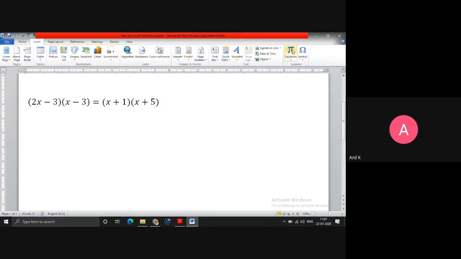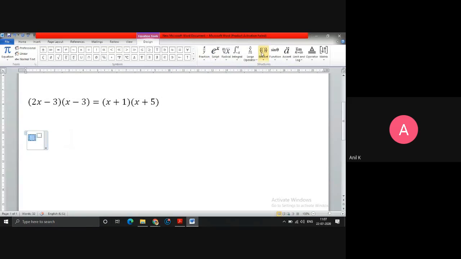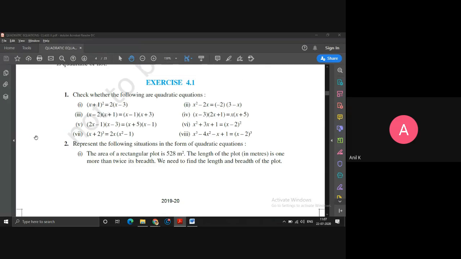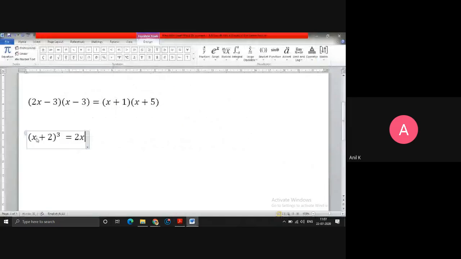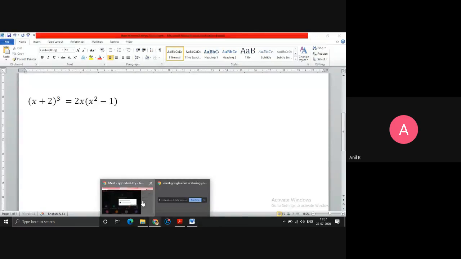Insert equation, x plus 2 whole cube will come. x plus 2 whole cube is equal to, let me see what is given in the question, 2x into x square minus 1. 2x into x square minus 1. Okay. Now what should I say here? Whether it is a quadratic equation or not. You guess. Let me see your guessing answer. What do you say?